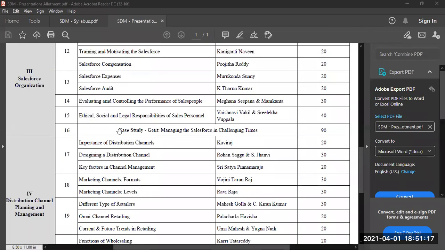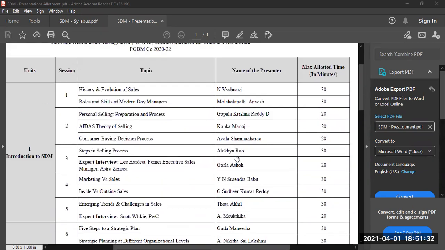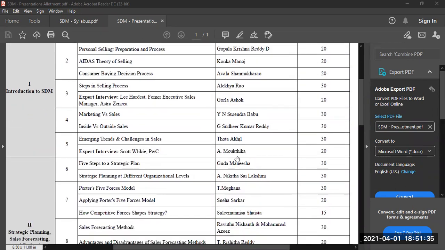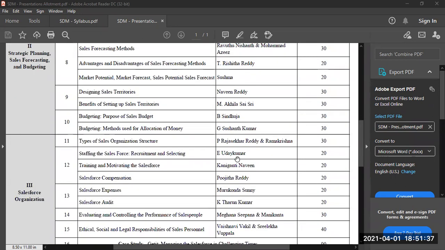Similarly, for case study, every student must be present there. In case they are missing it, there won't be another case study to participate. These two things students must understand. Okay, sir. If they were absent in one case study, they are not allowed in the other case study also? No, no. They can take up the other case study, but the last case study will not happen again. There are only 25 sessions and they have to attend them. Case study, they should not miss. None of them should miss. If they are missing it, there will not be a chance again.